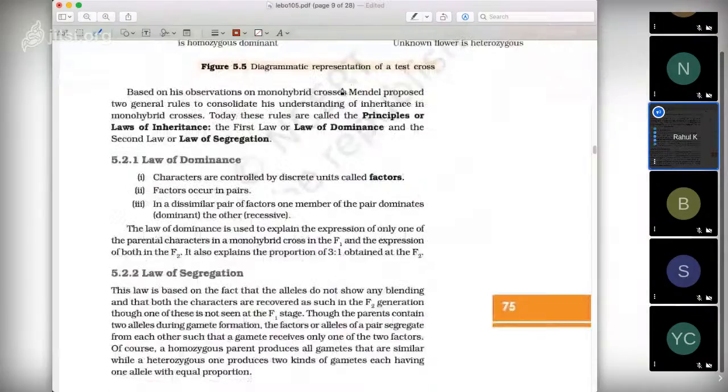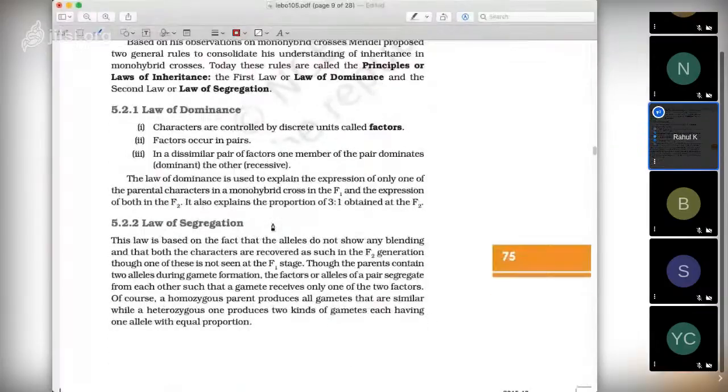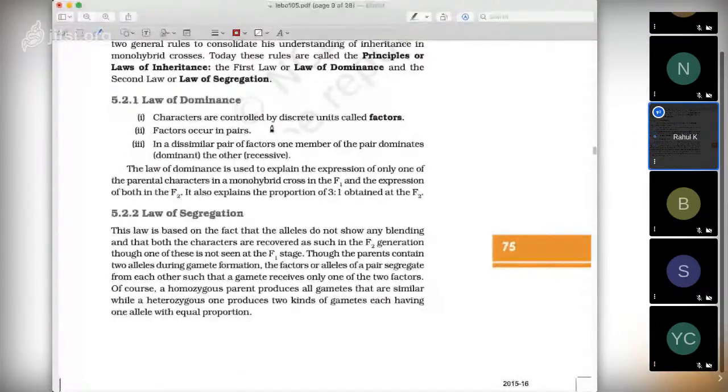Okay, so based on his observation on monohybrid cross, Mendel proposed two general rules. One is law of dominance, and the other one is law of segregation. So law of dominance says characters are controlled by discrete units called factors. Okay, factors occur in pairs. These are the conclusions of law of dominance. In a dissimilar pair of factors, one member of the pair dominates the other.